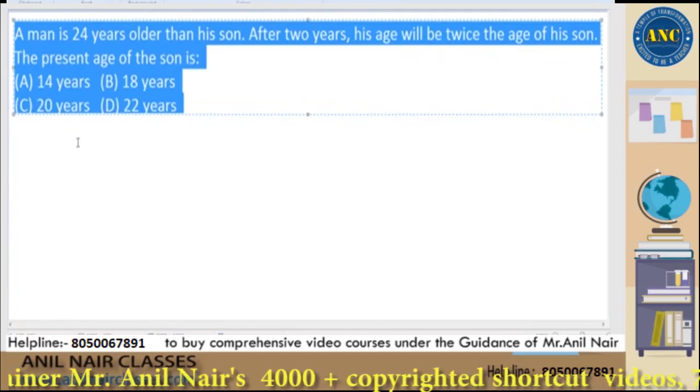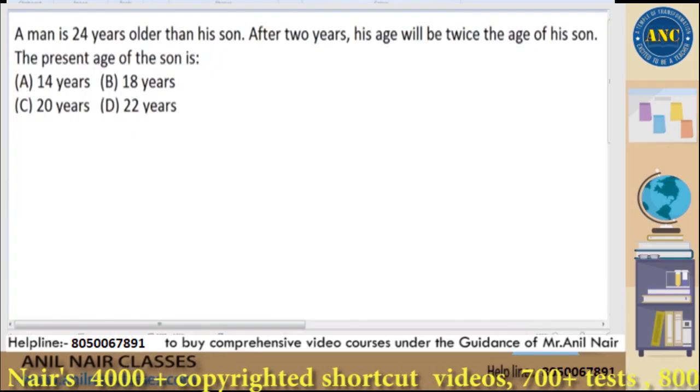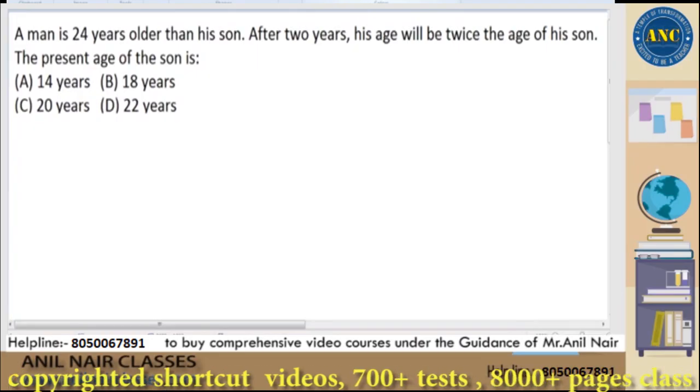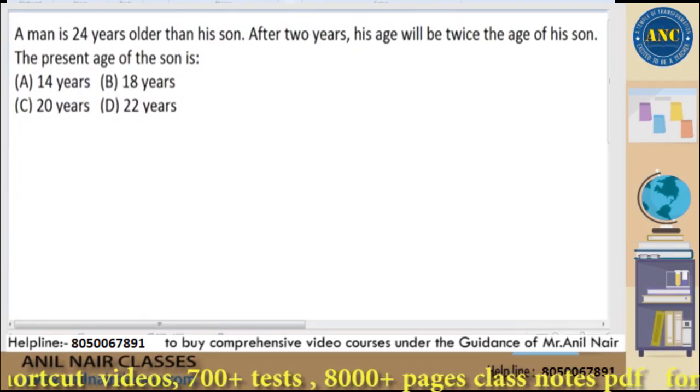Now see here. Again, one more question. Probably this is a mock exam question if I remember right. Okay, let us see.